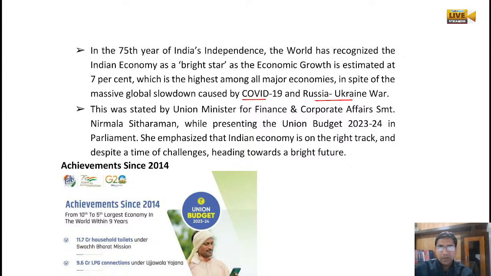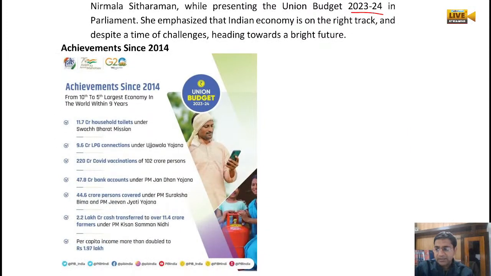Our budget 2023-2024 has been tabled in the parliament, and as per the budget, our economy is on the right track, we are also checking the challenges, and we are moving towards a bright future. First of all, they started the budget with the achievements since 2014, when the NDA government came into being. We have become the 5th largest economy from the 10th largest economy within 9 years.